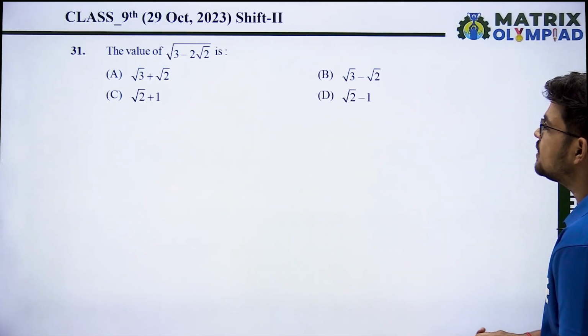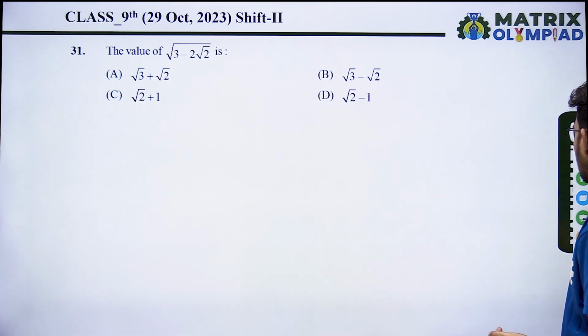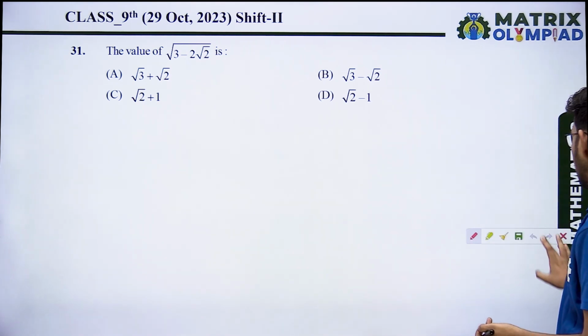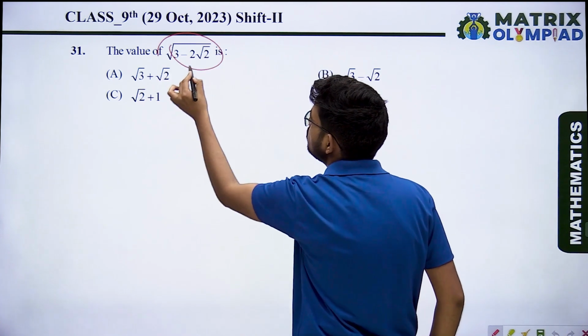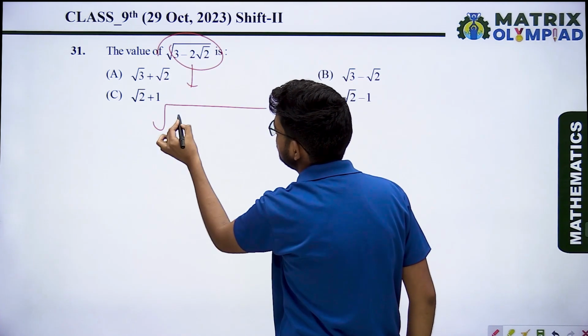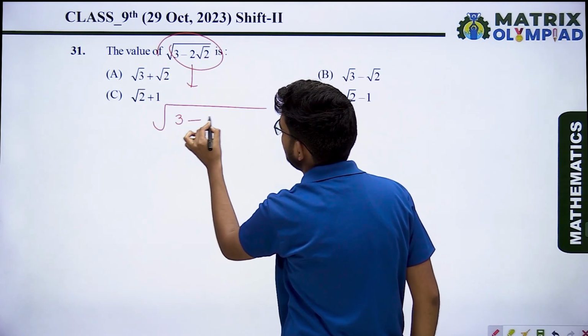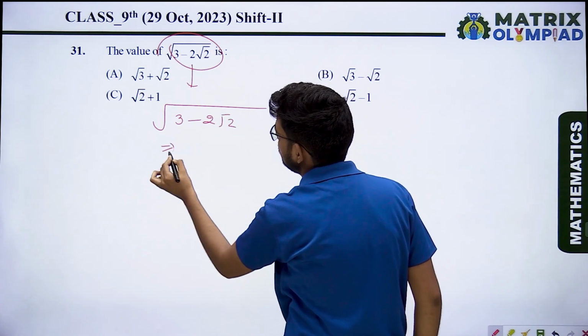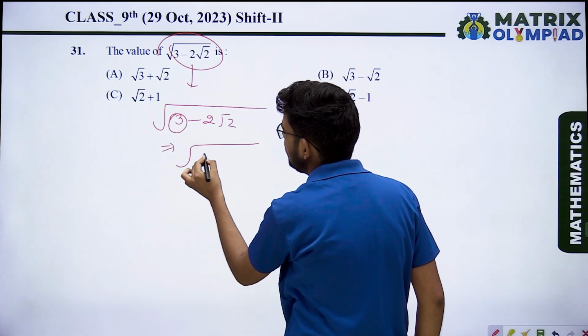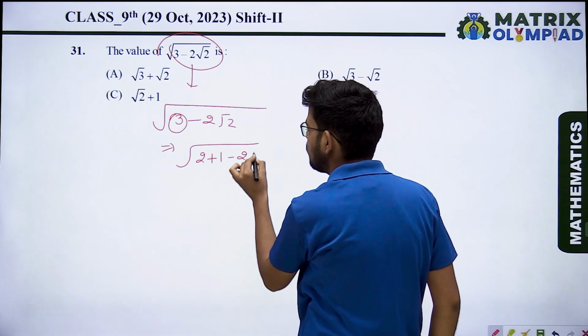For the 31st question, the value of root of 3 minus 2 root 2 is. So let's see how we will solve this one. This can be written as root of 3 minus 2 root 2, as 3 can be split into 2 plus 1, minus 2 root 2.